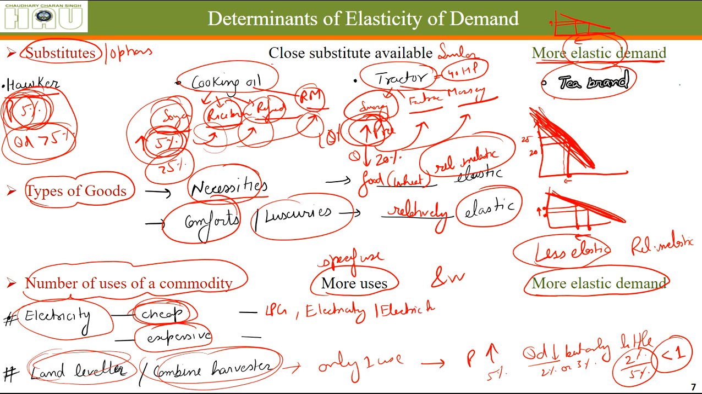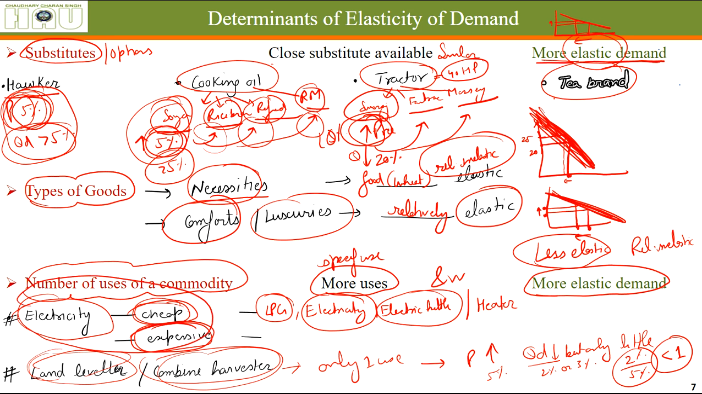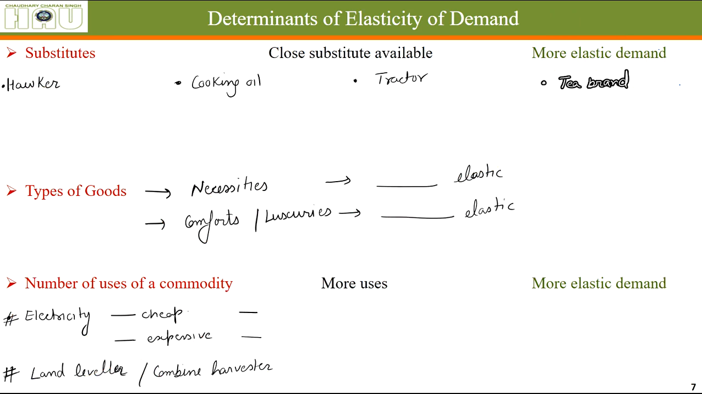So when its price reduces, their demand increases, and when the price per unit of electricity becomes expensive, you can start using LPG. You will not use this electric stove, and you will not use this electric kettle. You will not use your electric heater. So for these kinds of things which have many uses, the elasticity of demand is high. The demand curve is relatively elastic.